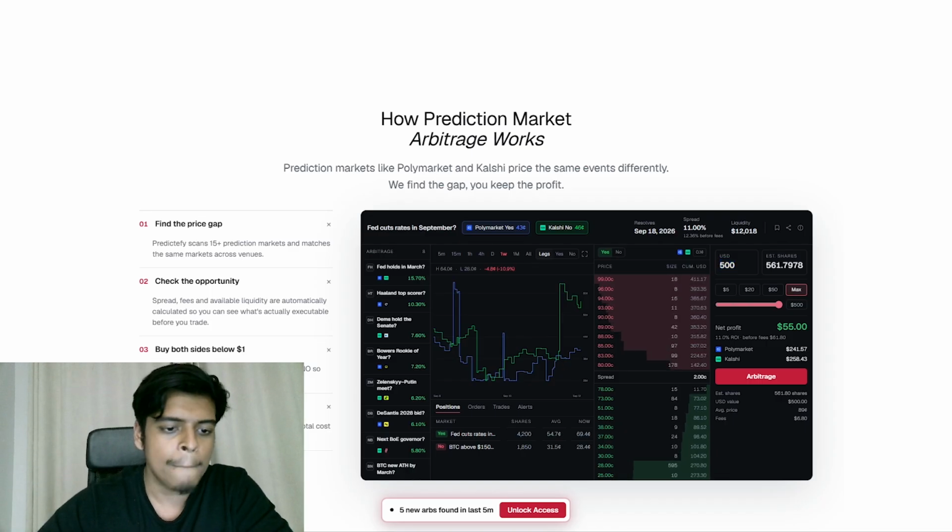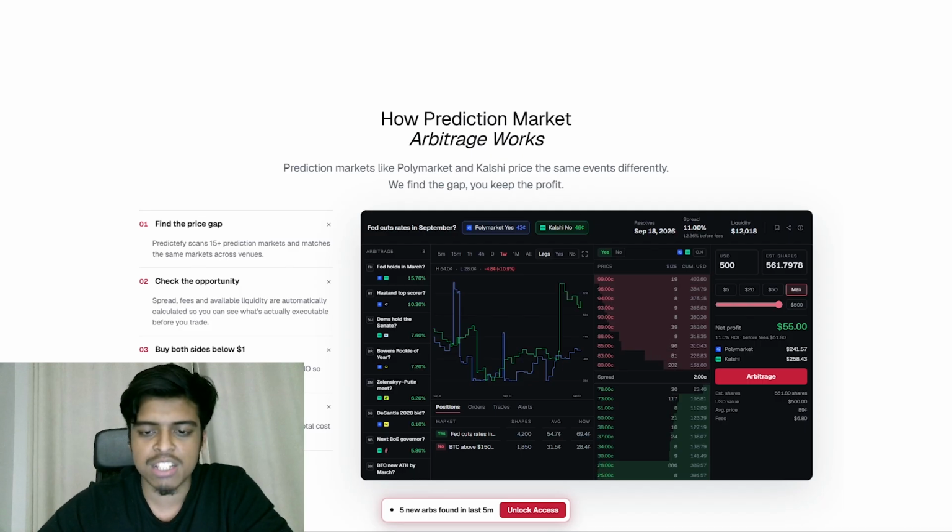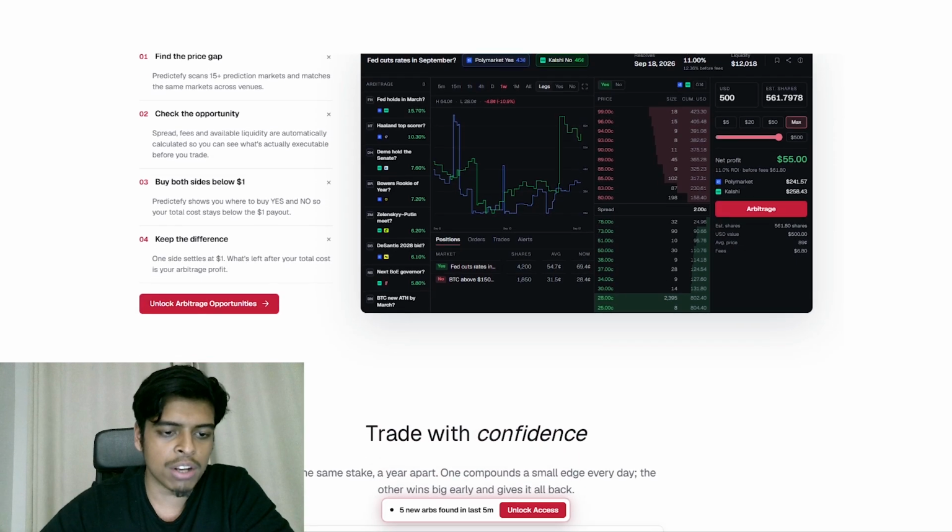Now, once we display these opportunities on our platform, all you have to do is buy both sides below $1, which we display. In this case, we have a market for 43 cents on yes, 46 cents on no. So you're making about an 11% spread here. It's very simple: we show you what you need to do, and you just execute. You keep the difference on that $1.